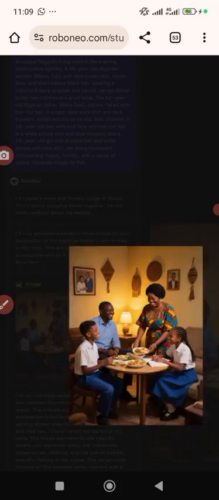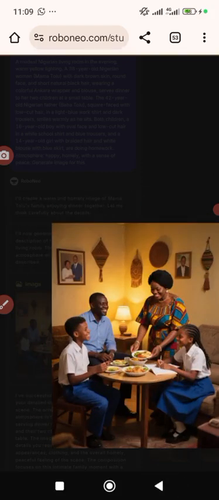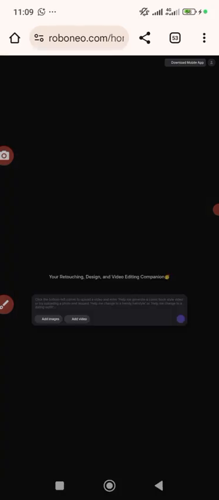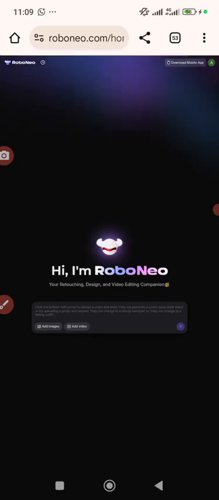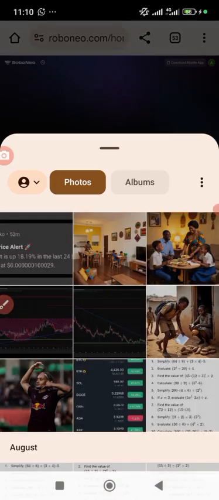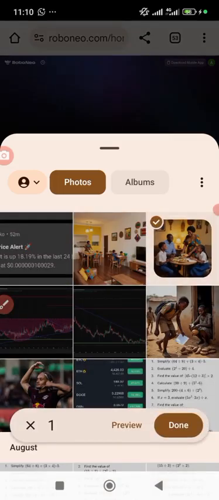So still on it again, I want to take it back to... right, now we are there. So now I will upload that image. Can you see the image?